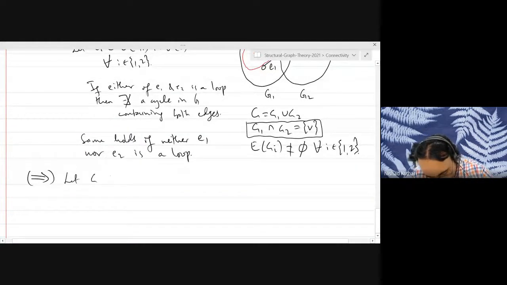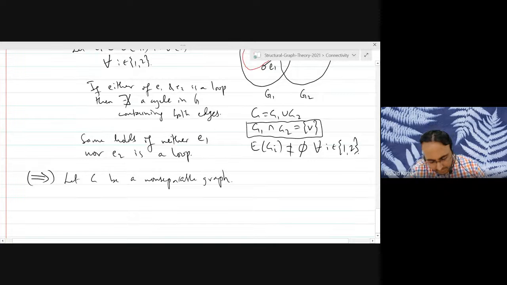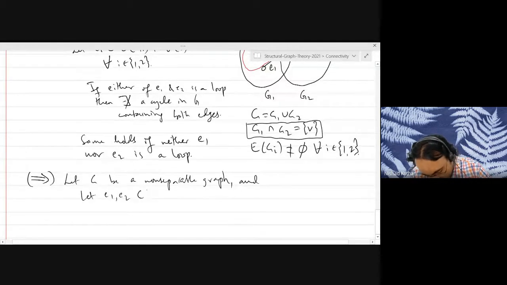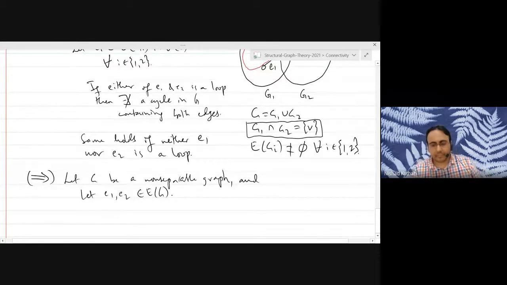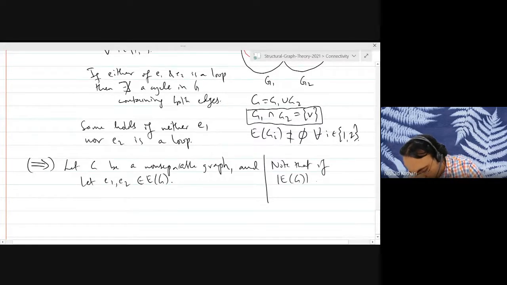Let G be a non-separable graph and let E1 and E2 be two edges of the graph. Notice that if the number of edges of the graph is less than or equal to 2, then there is nothing to prove.